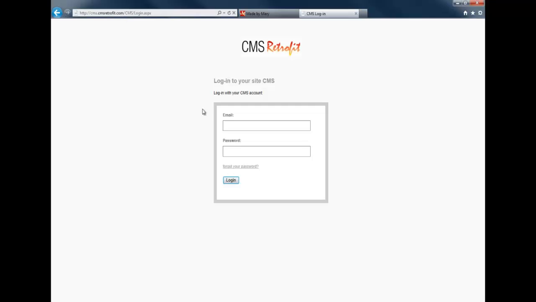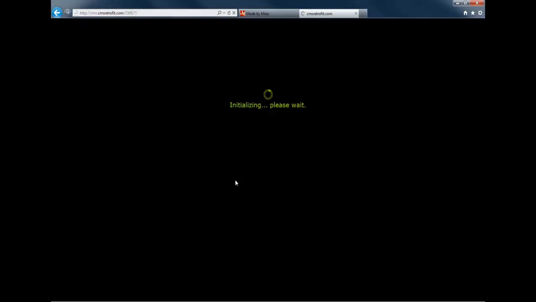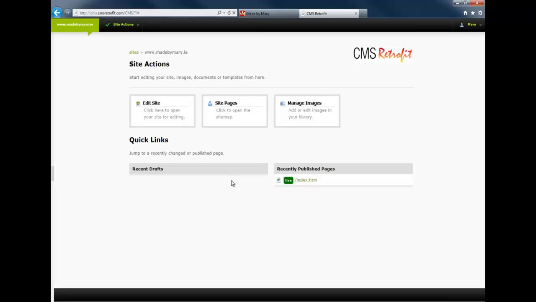How we do it is we go to this site called cms.cmsretrofit.com, where the site will have been set up, and we log into that particular site through a username and password, in this case an email and password, and go to edit site.